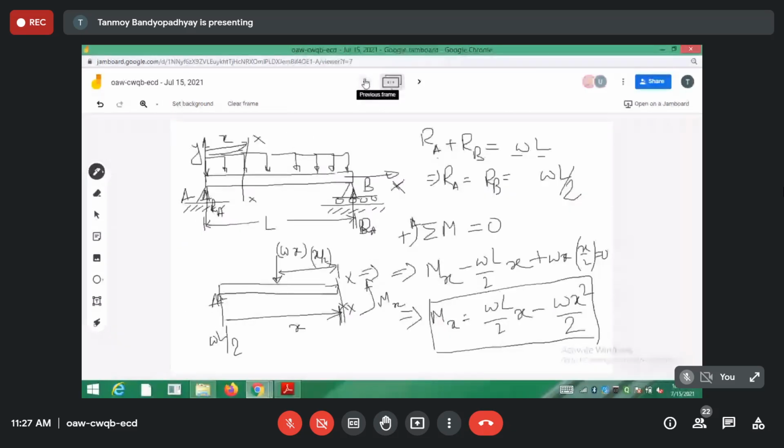So at x is equal to 0, your y is equal to 0. So this is at this end. And at the other end, at x is equal to L, we again have y is equal to 0. So we have two constants.